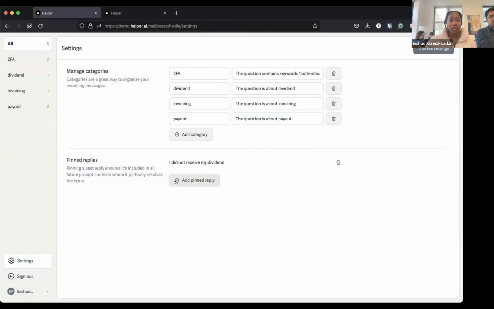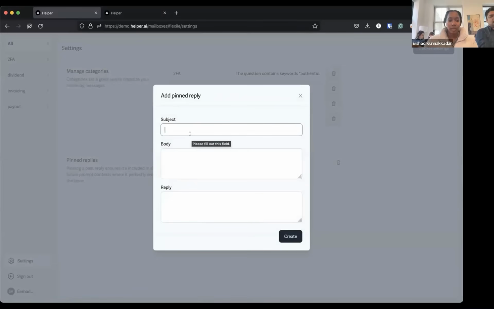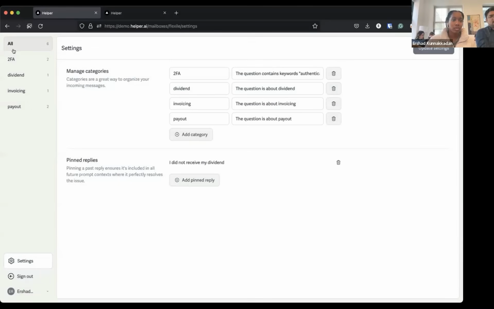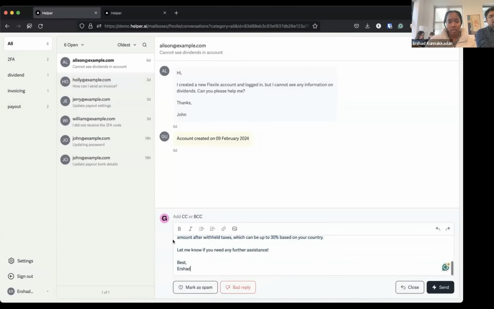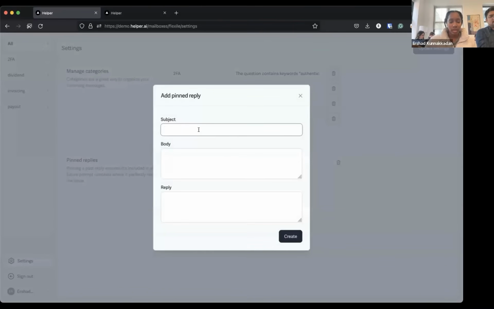And you can also manually add a pinned reply by just typing in a specific question. So if you want to pull one from the inbox and we said that this one was great, we could literally just take what they said here or what Helper generated, as well as the question, and put it in here. Put the subject, the body, and the reply, and then it'll be able to use that in the future.